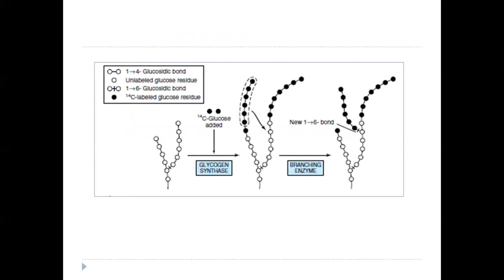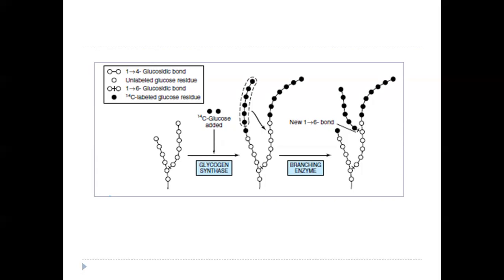Now this is what happens. It is a representation of what was happening in total. Initially we had the glycogen primer, which is a fragment of a molecule. Glycogen synthase is acting and more glucose units are being added. Once this chain is minimum 10 units long, the branching enzyme comes into action. It slices this alpha 1,4 glycosidic bond and forms a new 1,6 glycosidic bond. That's why it is called a glucan transferase or branching enzyme, but also alpha 1,4 alpha 1,6 transglycosylase.